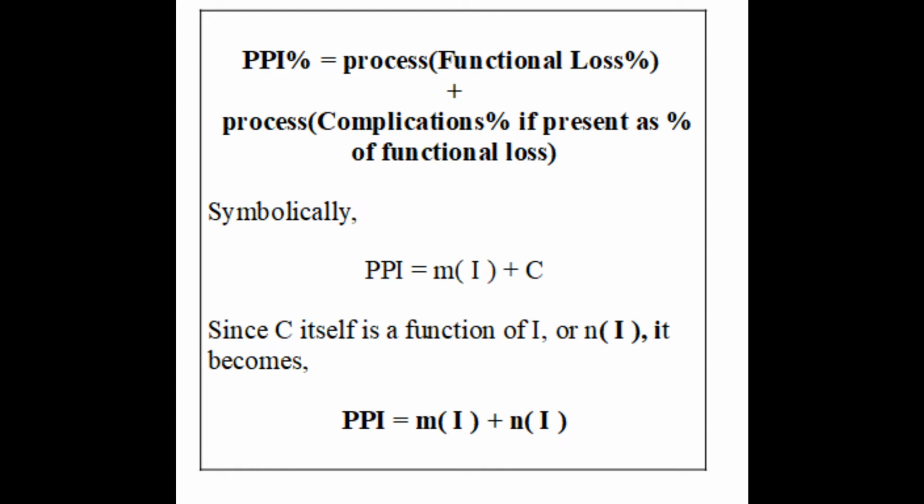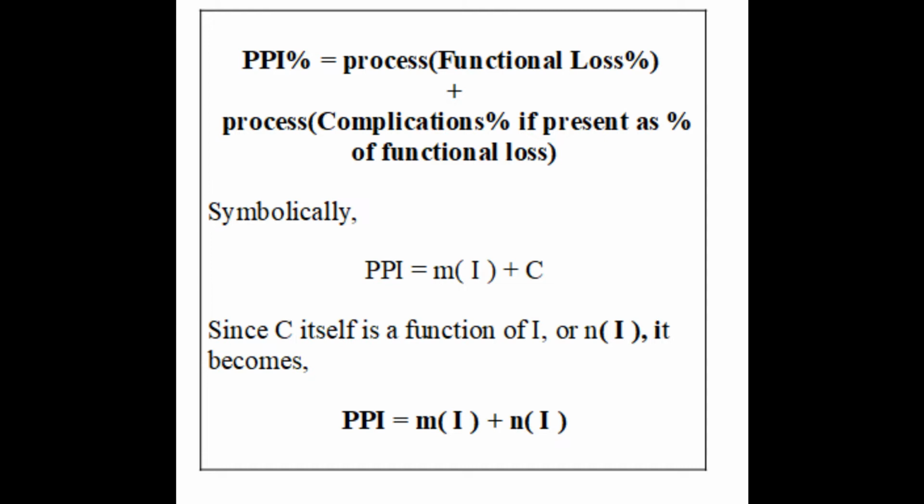We know I, or physical impairment or functional loss. The only thing we don't know till now is M and N. How much is M or what is the process of M, and how much is N or what is the process to get N is all that you need to solve this puzzle.